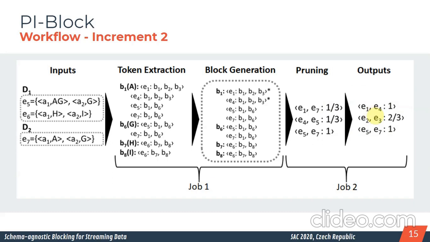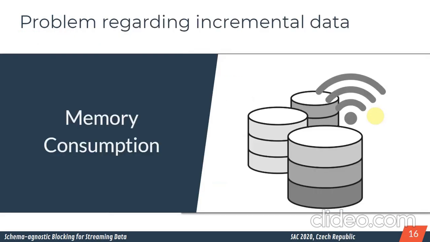Okay, this is the PI-Block workflow, which also considers the incremental behavior, considering that the inputs will be sent in each increment.